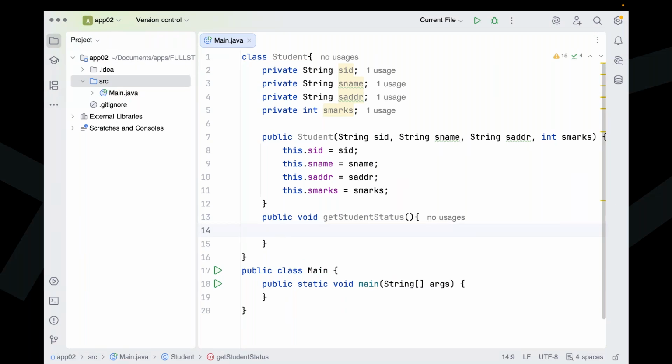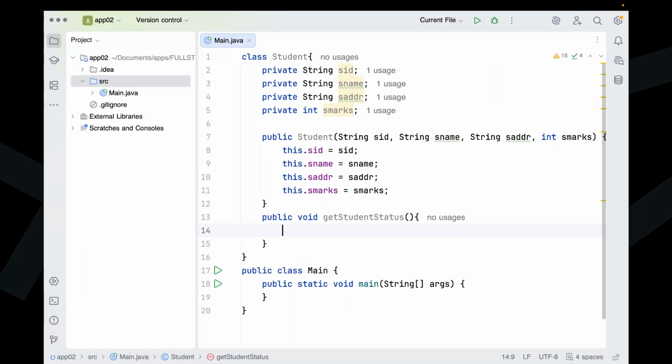Before all these statuses, first of all, are the student marks between 0 to 100 or not? In the case the student marks are less than 0 or greater than 100, what is going to happen? In exactly those situations we have to raise an exception.